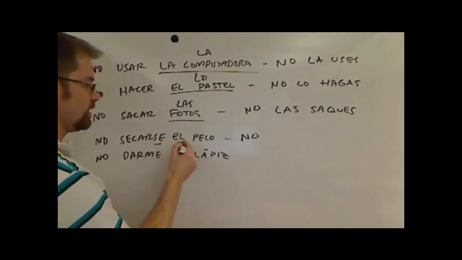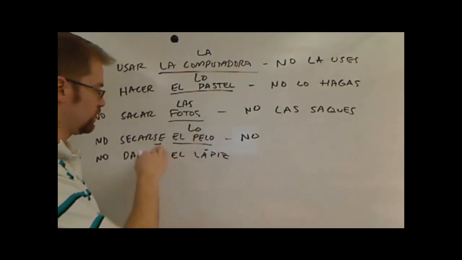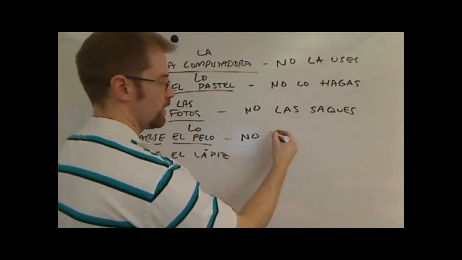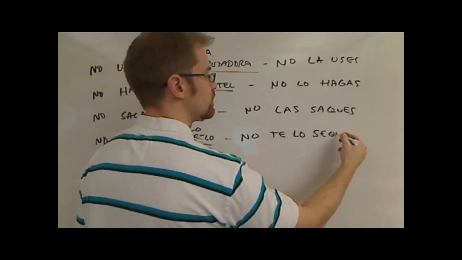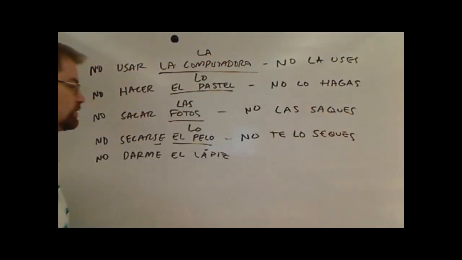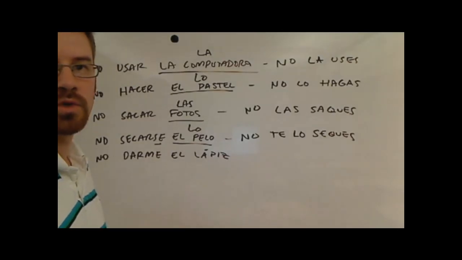So I'm saying don't dry off your hair. So we've got the se and the pelo to deal with here. Put the one that refers to the person first. So we're going to go with no te lo seques. And it's also a car verb. We've got to do that QU in there.